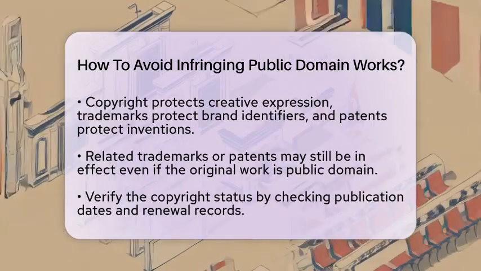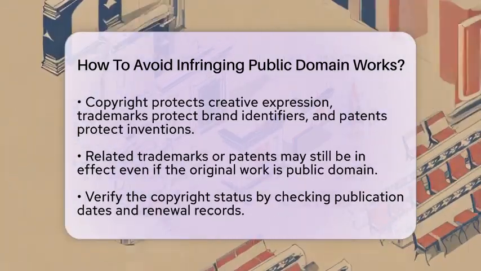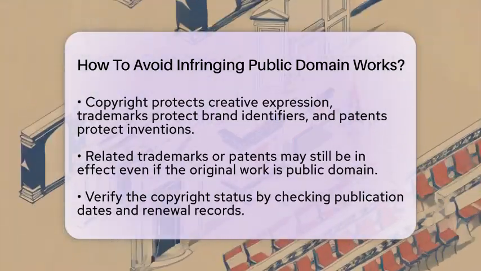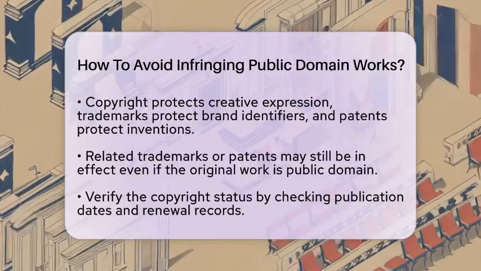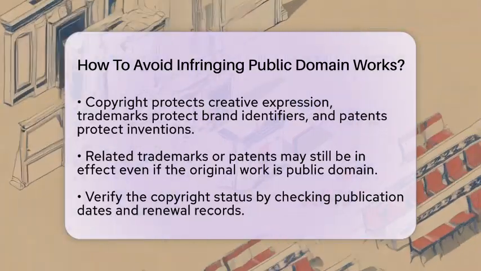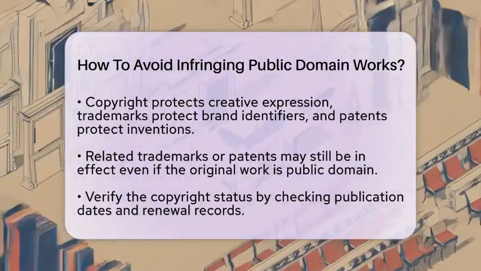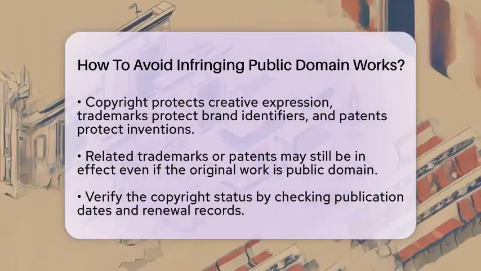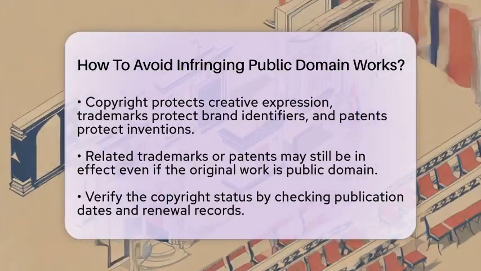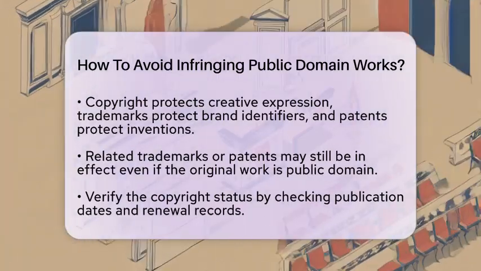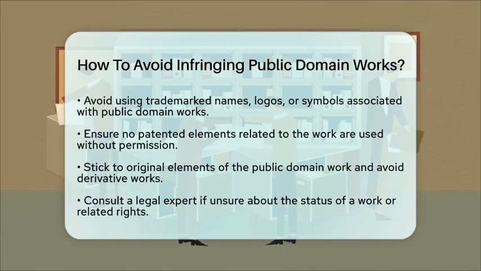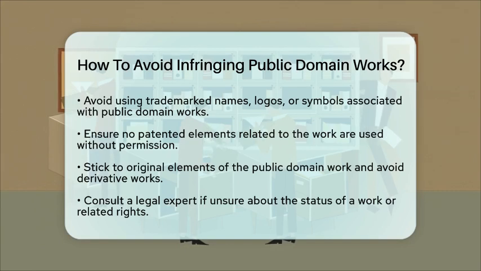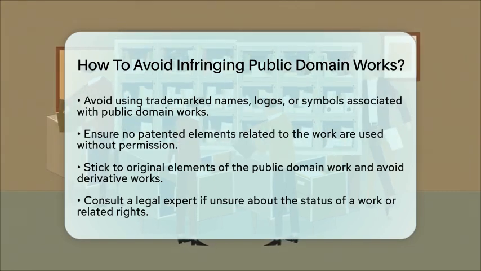Here are some practical steps to avoid infringing on public domain works. First, verify the copyright status of the work. Check publication dates, renewal records, and the creator's death date if applicable. Second, avoid using any trademarked names, logos, or symbols associated with the public domain work. Third, ensure that you are not using any patented elements related to the work without permission.